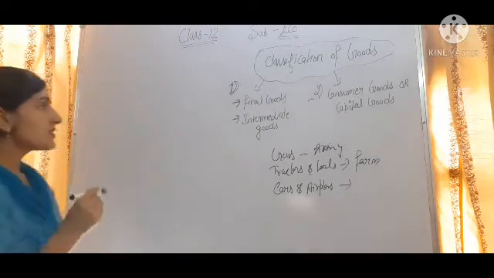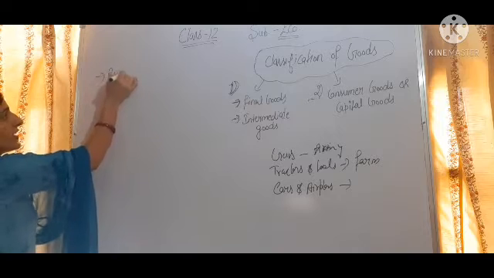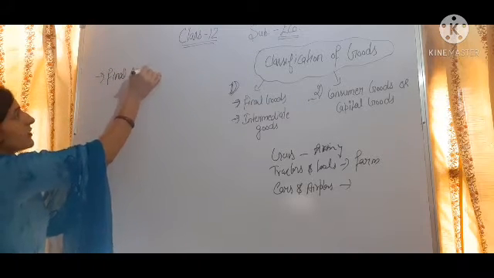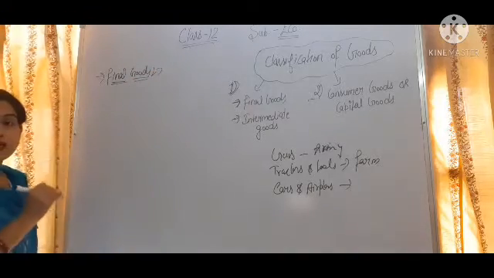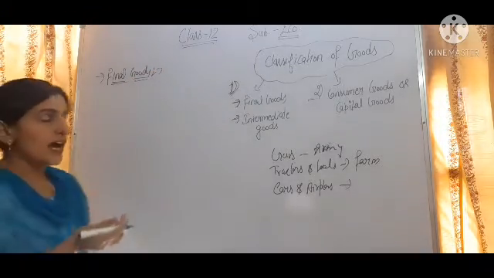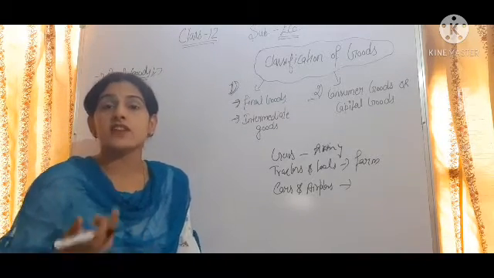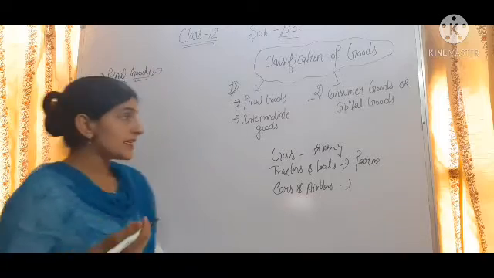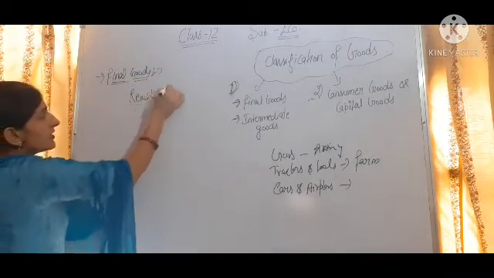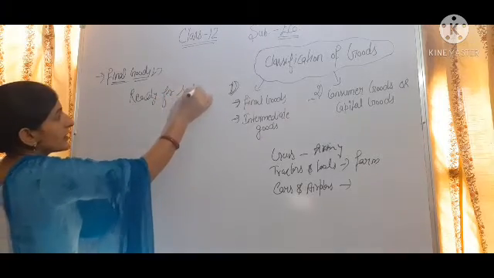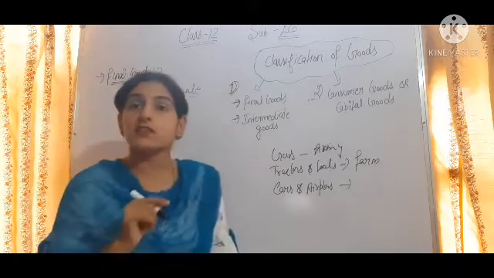So first we have final goods. So what are final goods? Final goods are those goods which have crossed the boundary line of production, or we can say which are ready for sale. It means nothing value should be added in the final goods.